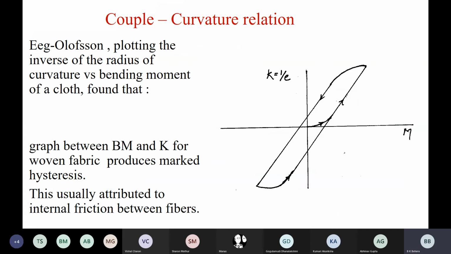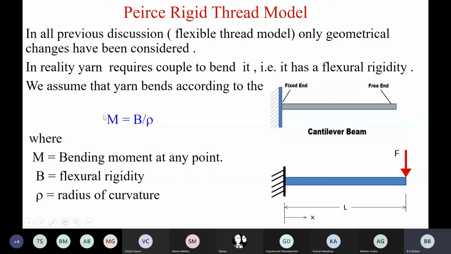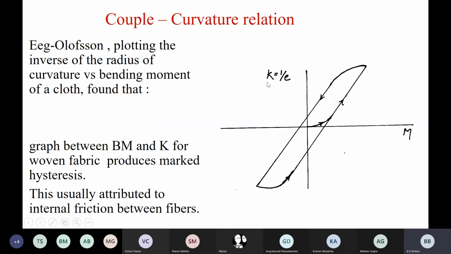If you plot a couple-curvature relationship, by this time you have understood what couple and curvature are. Here the couple M applied at this point is causing bending. Curvature K is 1 upon radius of curvature, 1 upon rho.